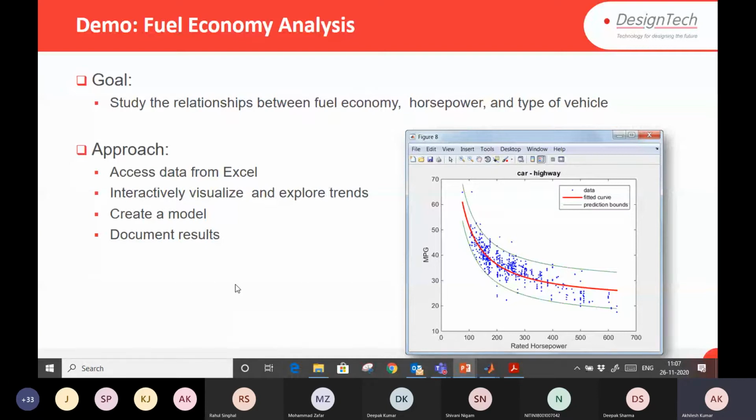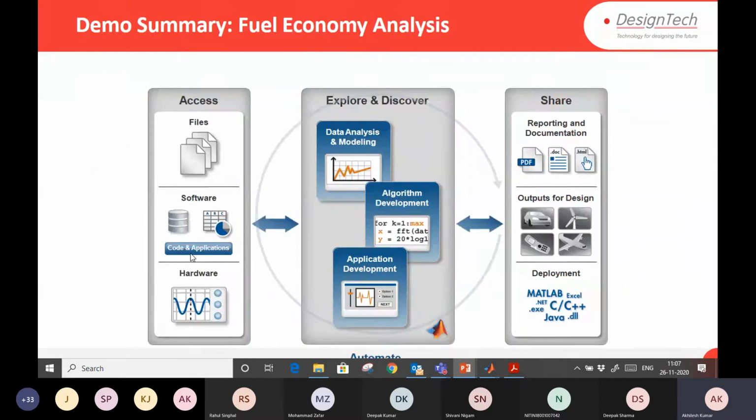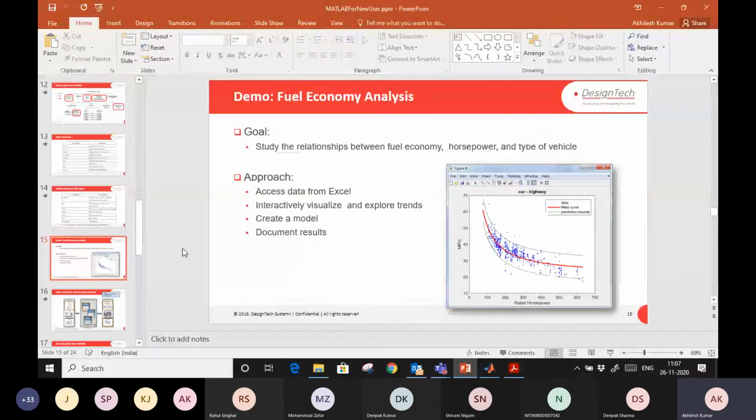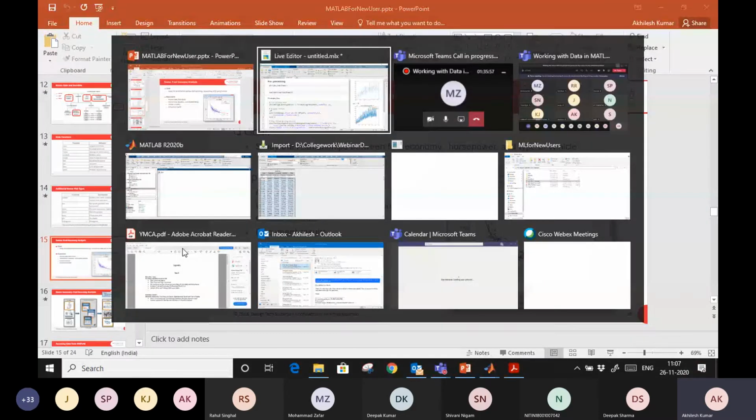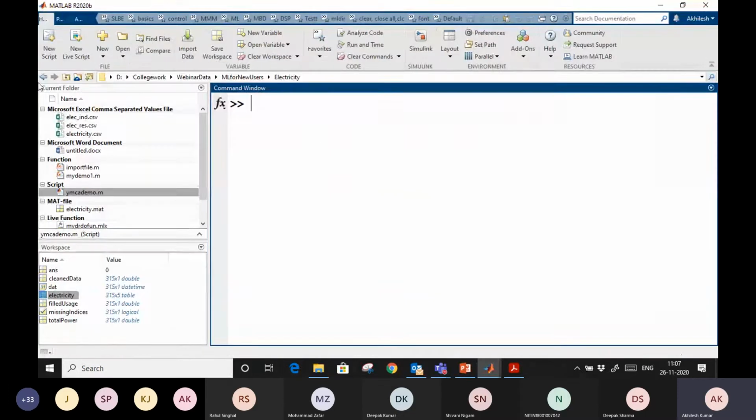Approaches: we are going to access data from an Excel file. Interactively, we are going to visualize and explore trends. Then we are going to create a model and further documentation we will do. Okay. So already we discussed how to do all these things, I mean the workflow of that. I am switching here to MATLAB.